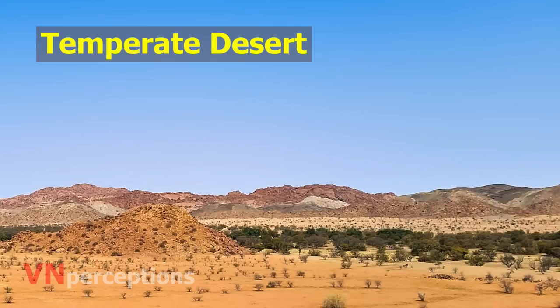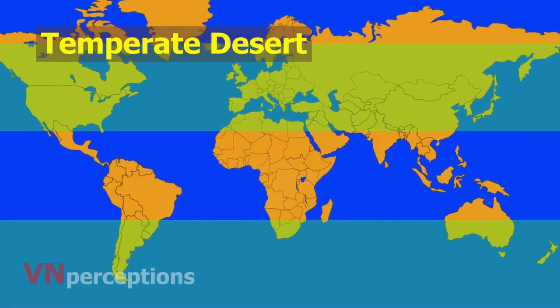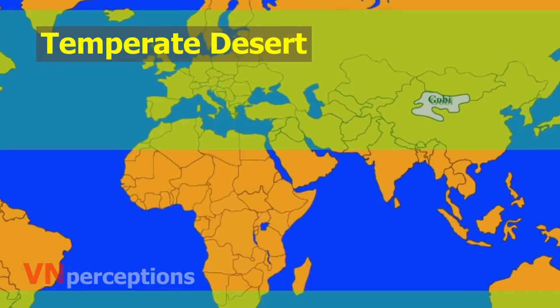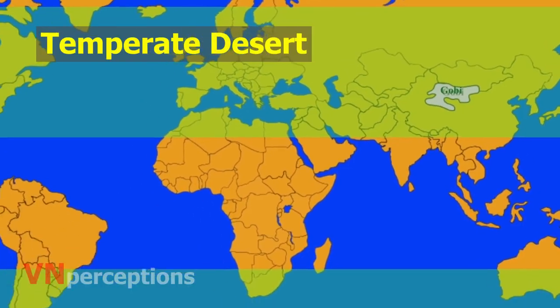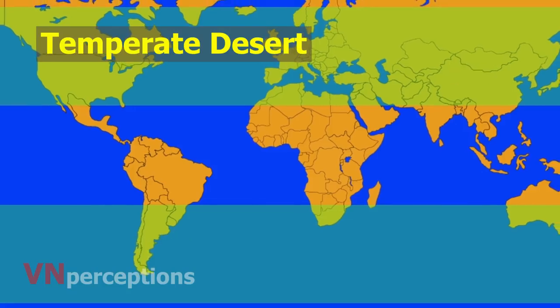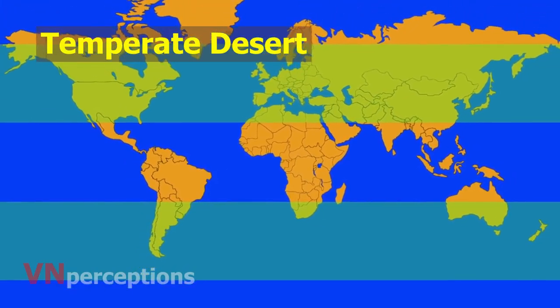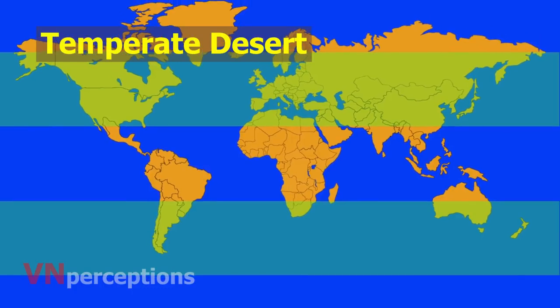Next one is the temperate desert. The temperate deserts are rainless because of either continentality or rain shadow effect. For example, the Gobi Desert is formed due to continentality and Patagonian Desert due to rain shadow effect. Among the mid-latitude deserts, many are found on plateau and are at a considerable distance from the sea.